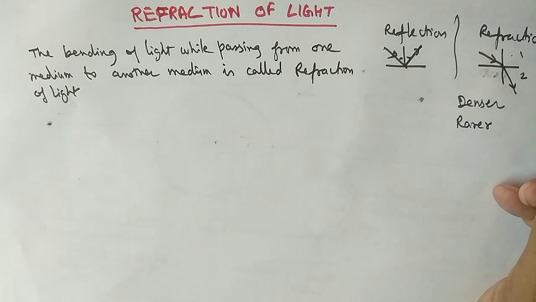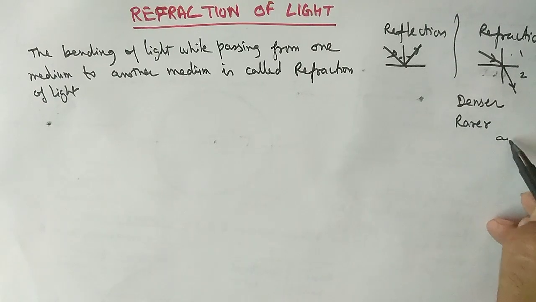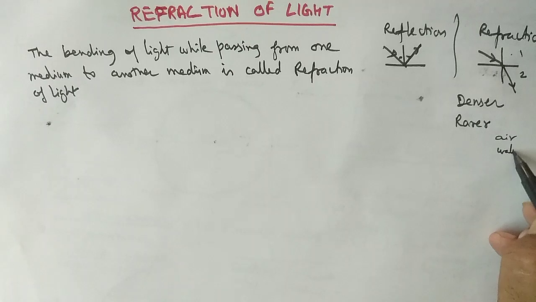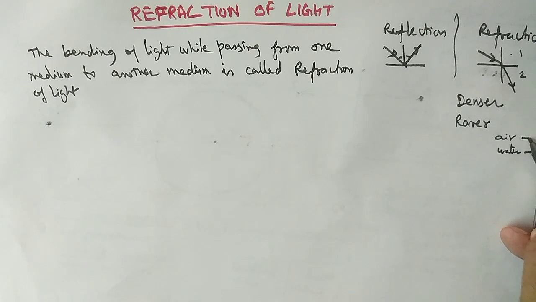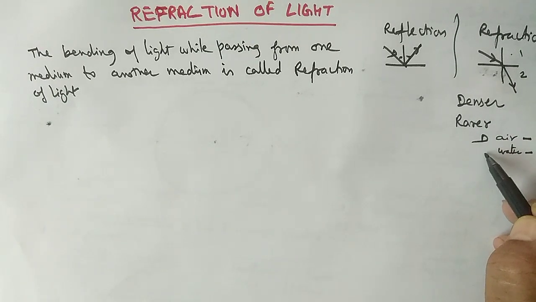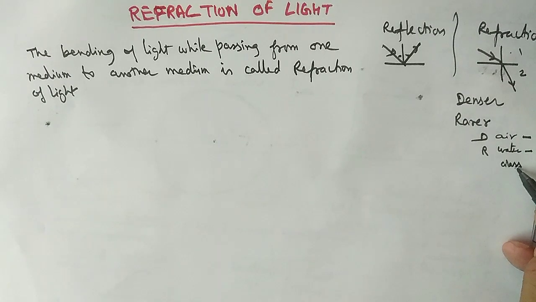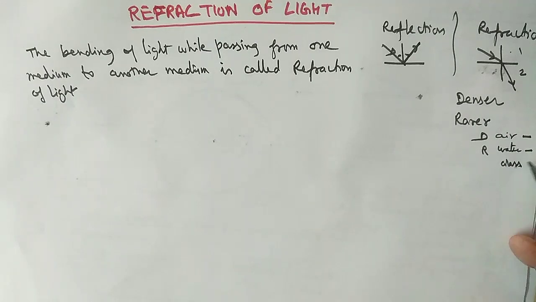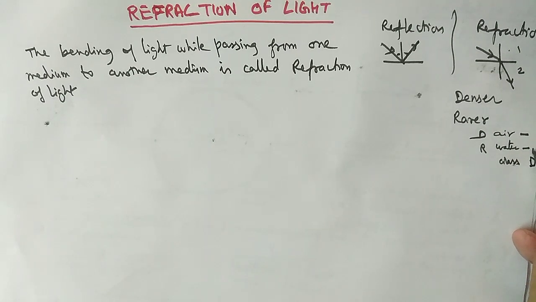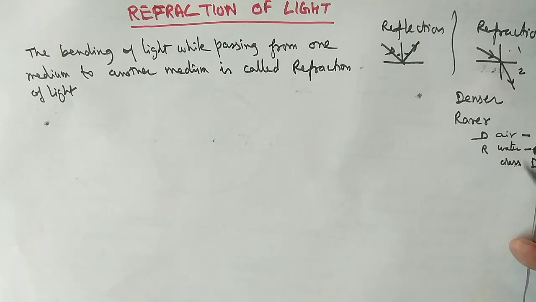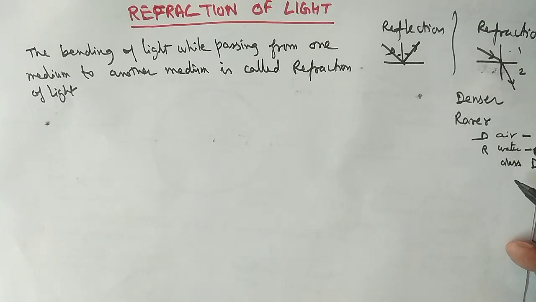If you take the example of air and water, water molecules are much closer in comparison to the molecules of air. So air is the rarer and water is the denser medium. If we take another example, glass, the particles of the glass are much closer in comparison to water. So here glass is the denser medium, and water in comparison to these two becomes the rarer medium. So rarer and denser medium depends on the two media which are given for the refraction.